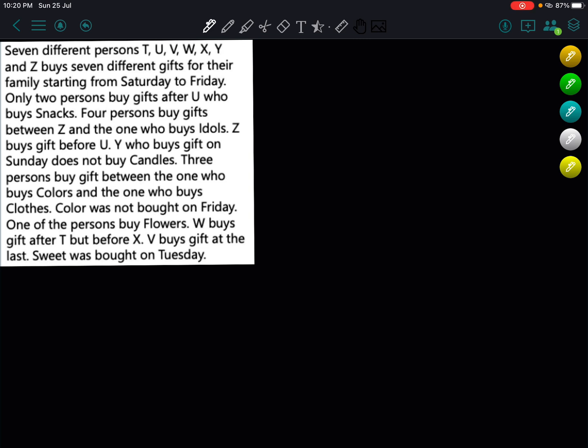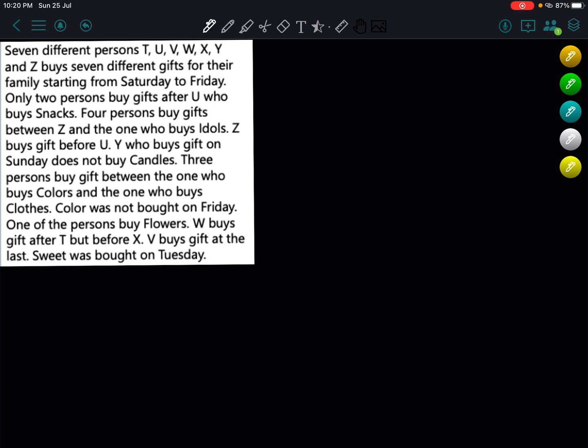So, we'll start a series of puzzles. We'll try to solve a puzzle on a daily basis. Today we have taken a puzzle which is already displayed on your screen. So, see what is written.